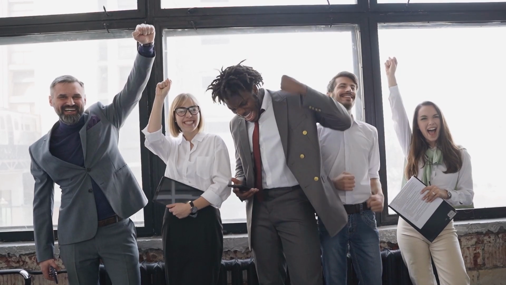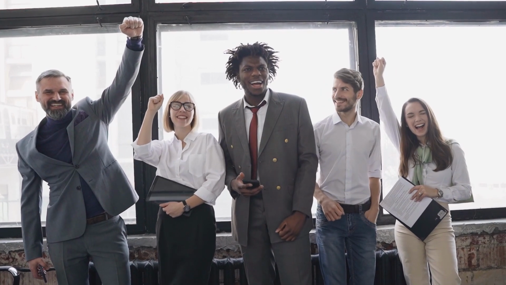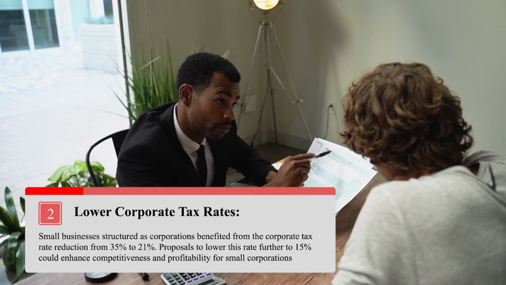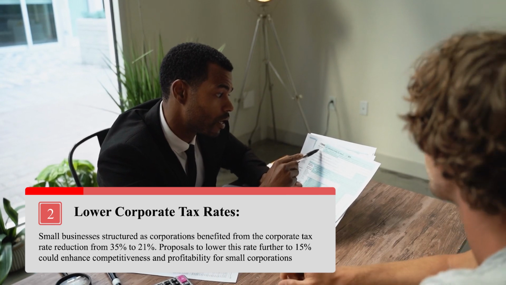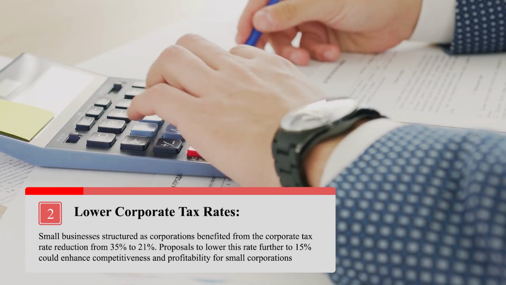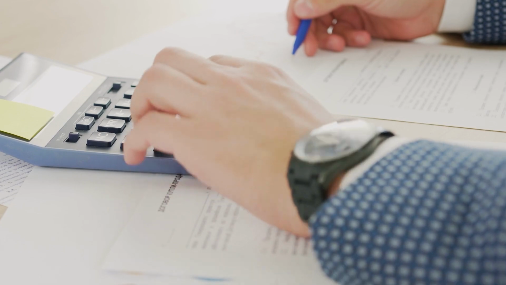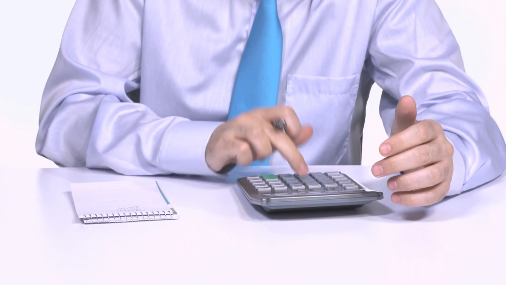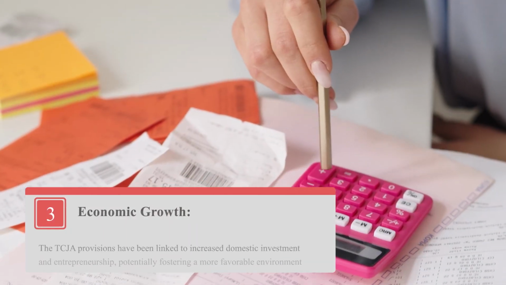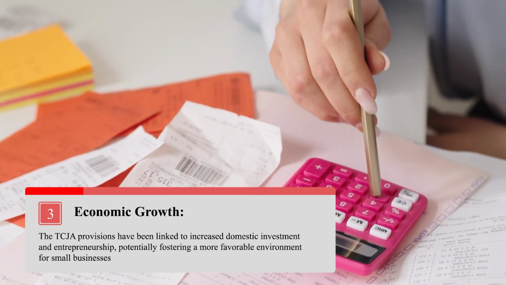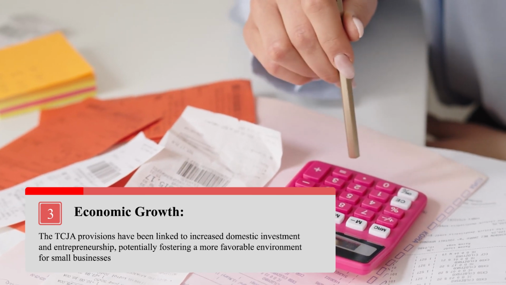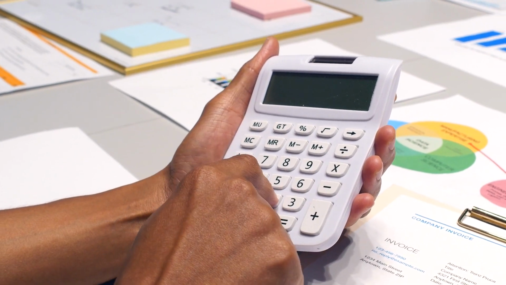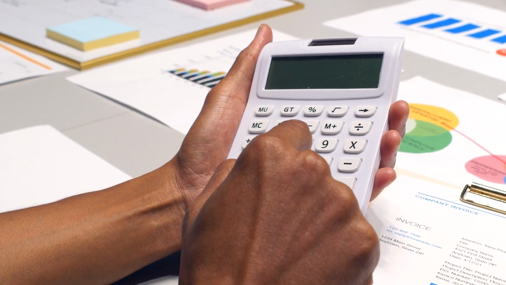Now, the lower corporate tax rates. Small businesses structured as corporations benefited from the corporate tax rate reduction from 35% to 21%. Proposals to lower this rate further to 15% could enhance competitiveness and profitability for small corporations. Economic growth. So the provisions have been linked to increased domestic investment and entrepreneurship, potentially fostering a more favorable environment for small businesses. Now, here are some negative impacts, right?